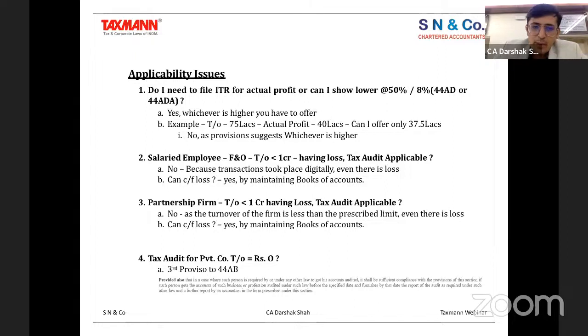The second question which is going across is about employees who are doing F&O business, whether they are required to get the audit done. That's not necessary, because what the new law is saying is that if your business turnover is below 10 crores, and if you have maintained your books of accounts, in that case you are out of section 44AD, because you have maintained the books of accounts, and therefore, being below 10 crores, you are not liable for audit. That's what the law is, and therefore that particular ambiguity, which was there earlier, has been taken care of.